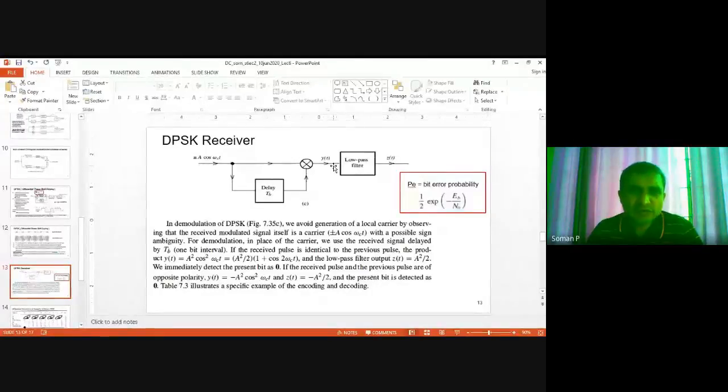And if the input was cos omega ct and the previous data corresponded to minus cos 2 pi f ct, y of t will be minus cos square 2 pi f ct, and again the output of the low pass filter will be a negative voltage. That is what is written here. This is copy pasted from a textbook. You just read through it and understand. It is straightforward.